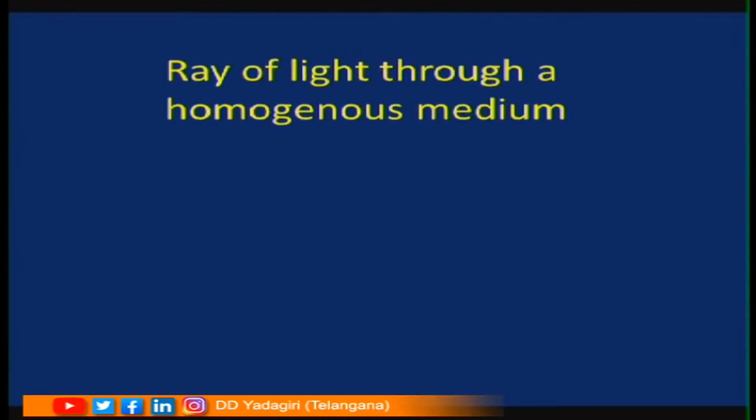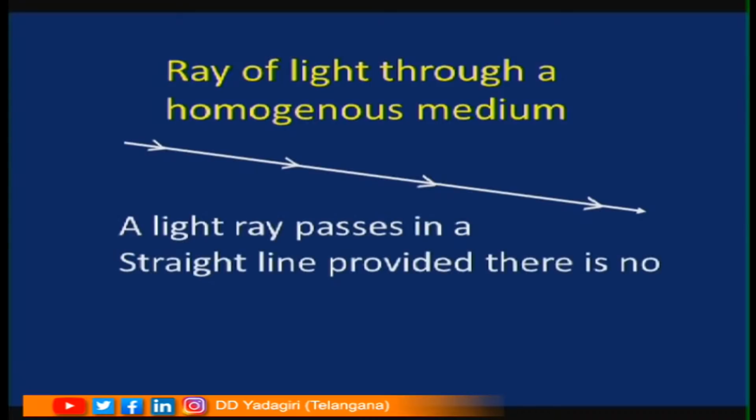Let us try to recapitulate what we have learned in our early classes related to refraction of light at plane surface. Ray of light through a homogeneous medium. Dear students, observe this picture. The light is travelling in a straight line. Why? What could be the reason? Because it is a single medium.